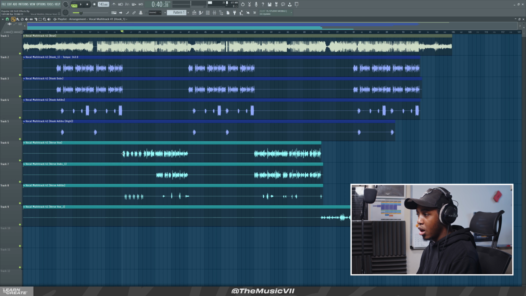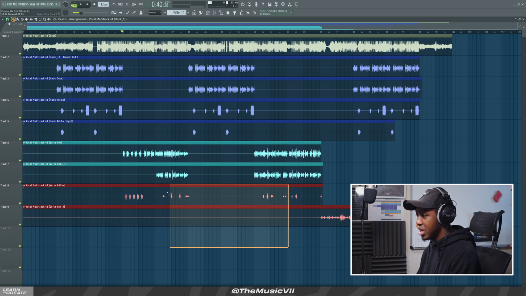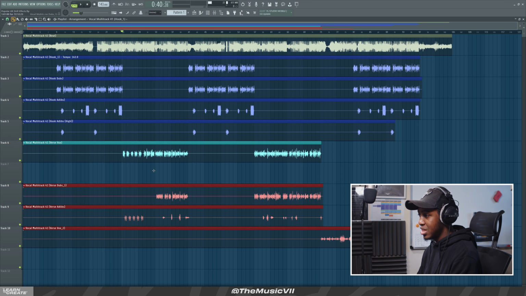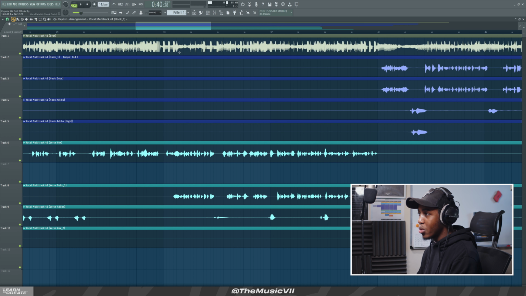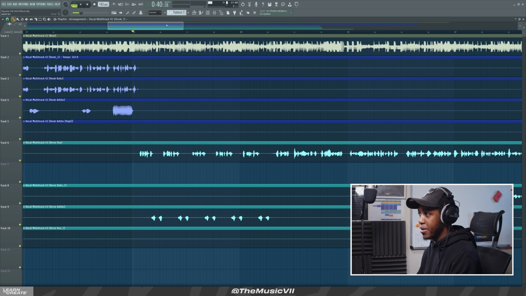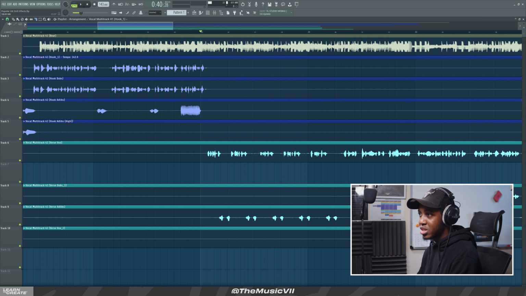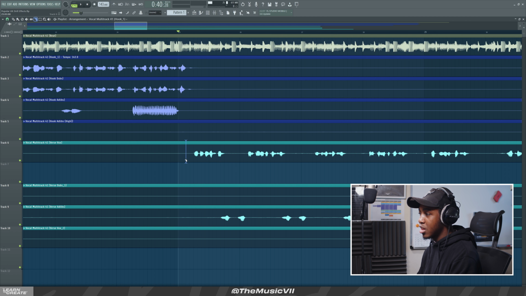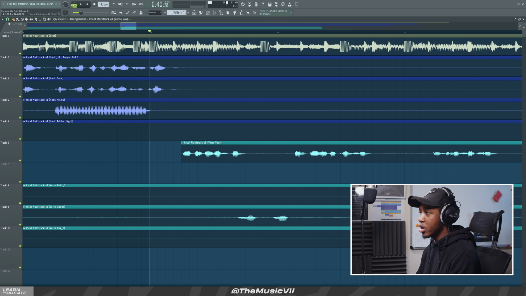So yeah, we're going to start off with just that first phrase there. So what we're going to do, shift everything down, holding shift and down, and just actually go into the bit we want to stutter, okay? So I'm going to press C, or just press the slice tool up here, and then just cut out this section here, and then just want to make sure that you isolate the phrase again you want to stutter.